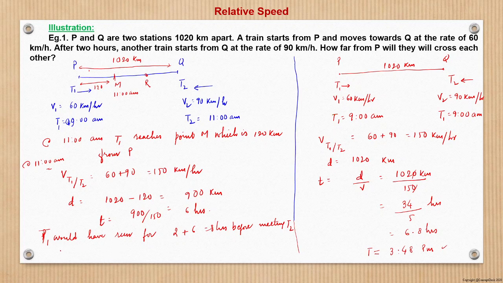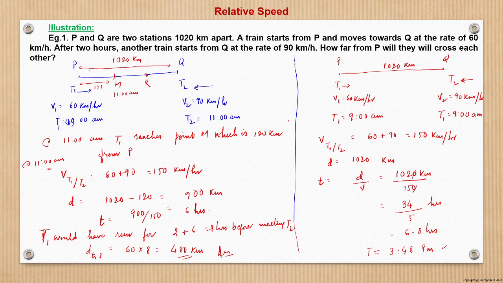So here we can say now that T1 has moved for 8 hours before meeting, right? So that means the distance covered by T1 in 8 hours is nothing but, at a speed of 60 kilometers per hour into 8 hours, that is 480 kilometers from P. And that is what the question is: how far from P will they cross each other? So the two trains will meet each other 480 kilometers from P.